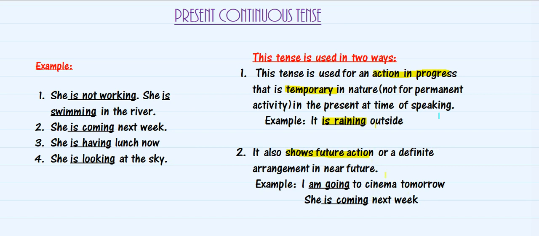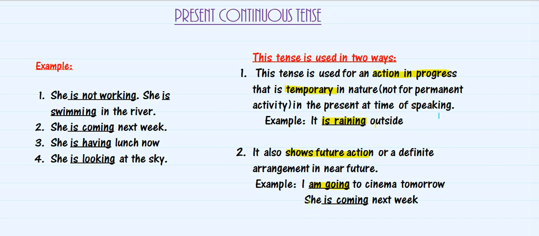Let's see in the example. The example says, I am going to cinema tomorrow. The verb over here is go, and it is saying I am going to cinema tomorrow, that means we are talking about an action which is going to happen in future, but that future action is planned right now. It is a definite action that is going to happen in future. So in such kind of sentence, we use present continuous tense.